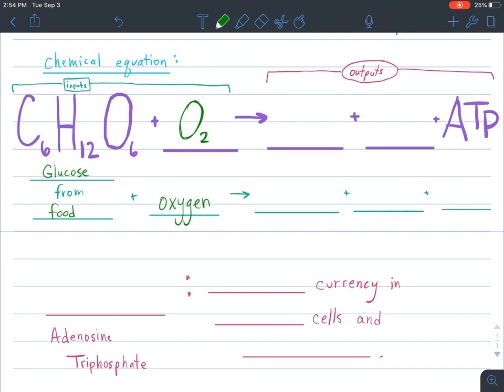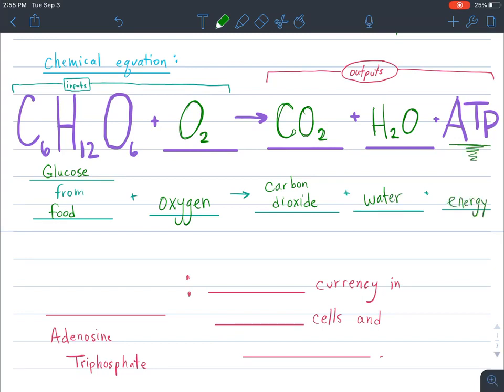And that oxygen actually reacts with the glucose from our food, and it produces carbon dioxide, which is CO2. Carbon dioxide. It also produces water, which is H2O. And as a result, we get that stuff that we were looking for. We get some ATP, which is our energy inside of the cell.